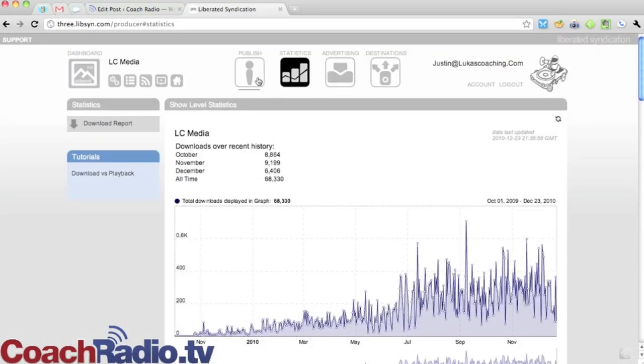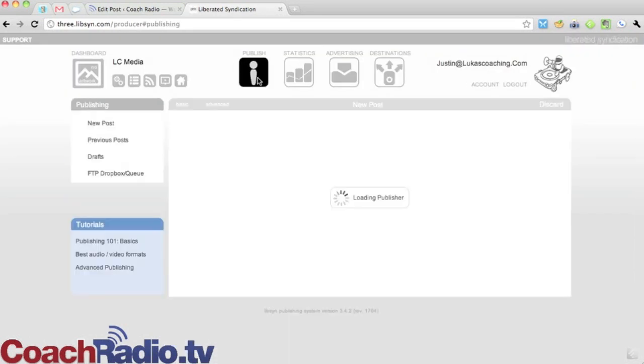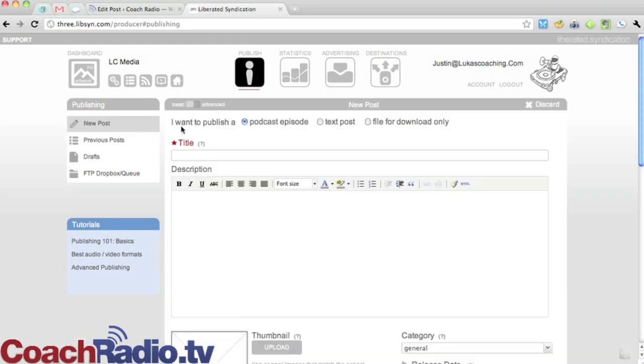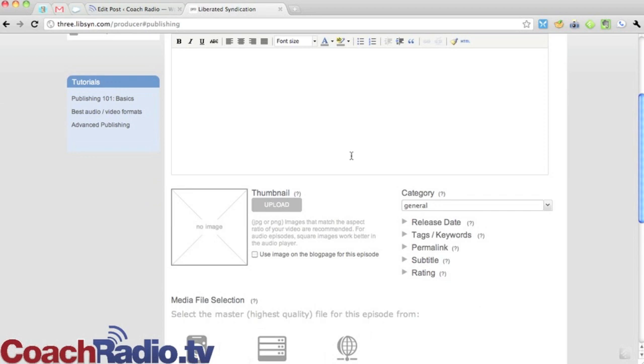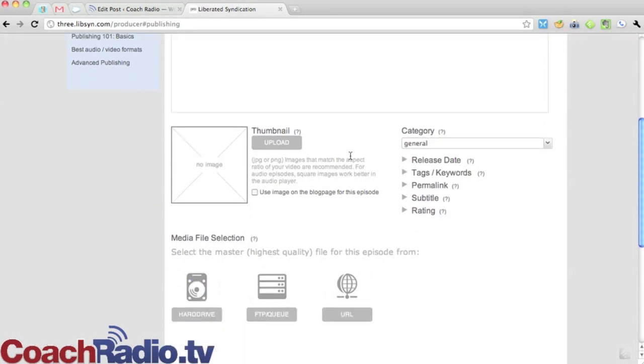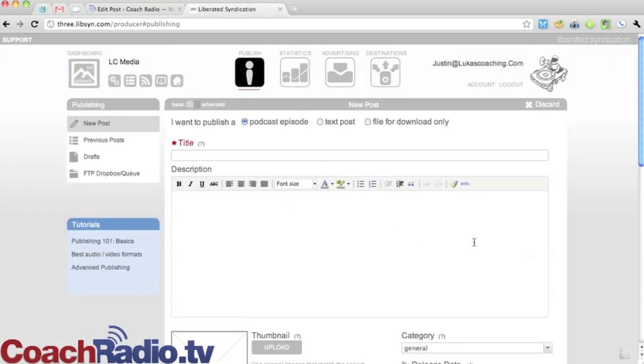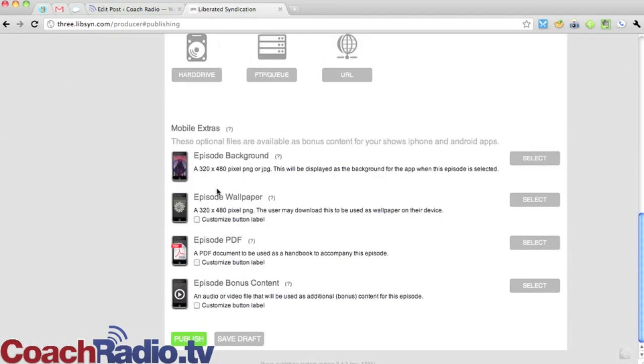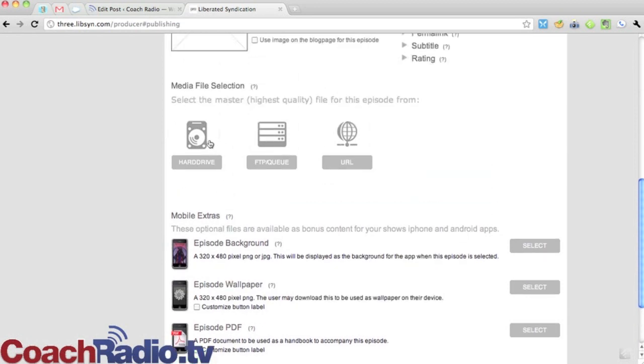So what I'm going to do here is I'm going to click on Publish. Now, a lot of times, what they'll want you to do is fill out a title, a description. Like, you could use this as a blog post if you wanted to. It took me a long time to figure out in their new system that they transitioned to a couple months ago how to do this. I bypass all of this. Look, it says title is required. It's not. I've got some extra stuff down here that we can create an iPad app and stuff like that.